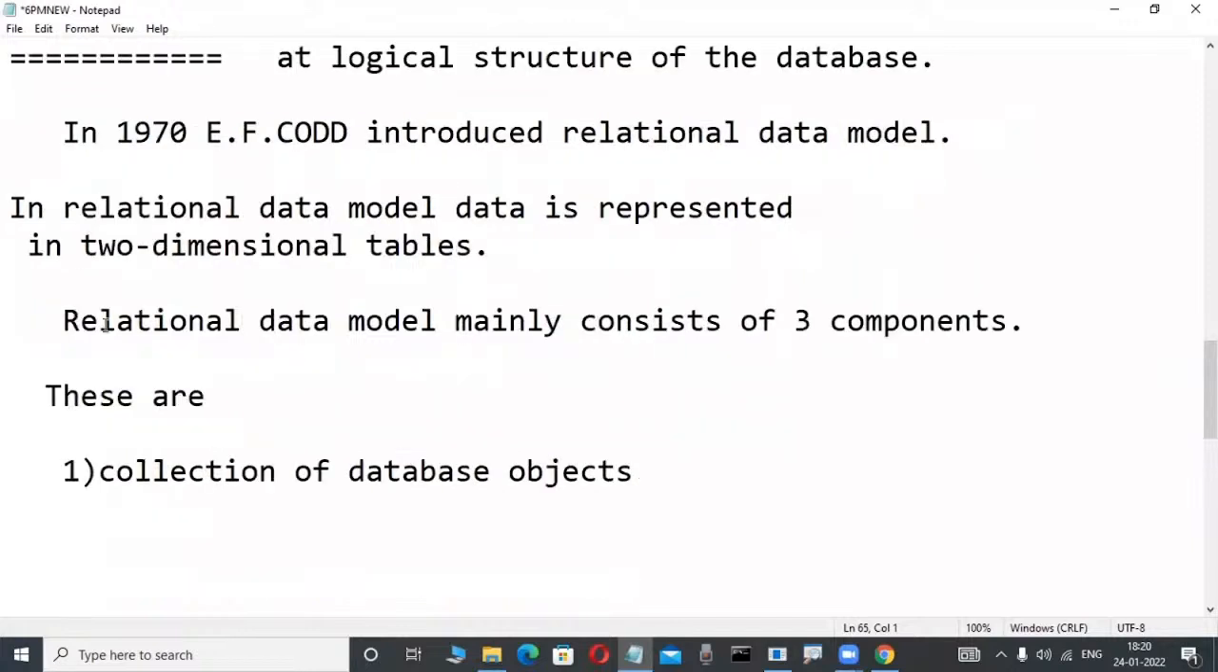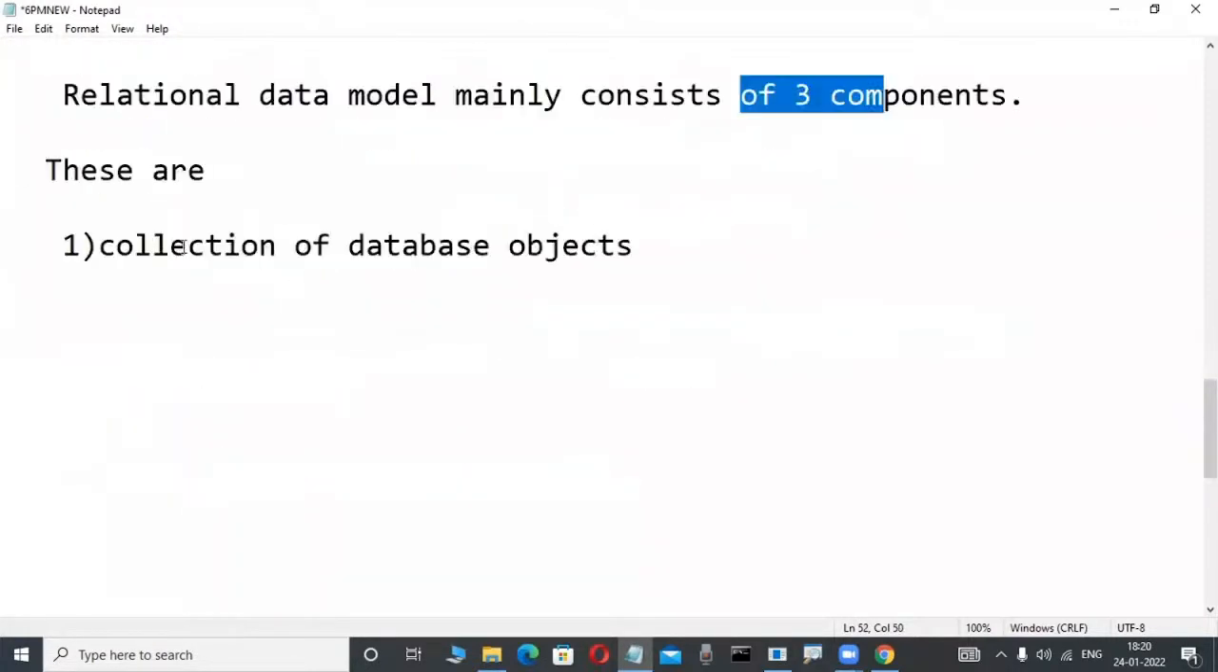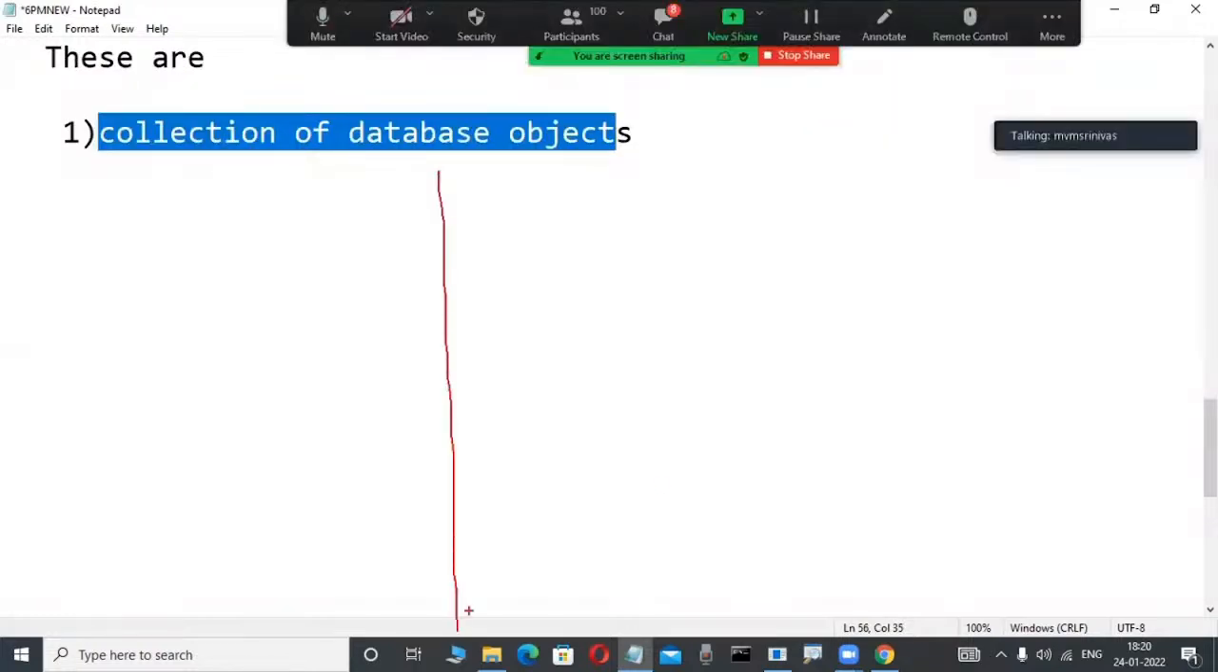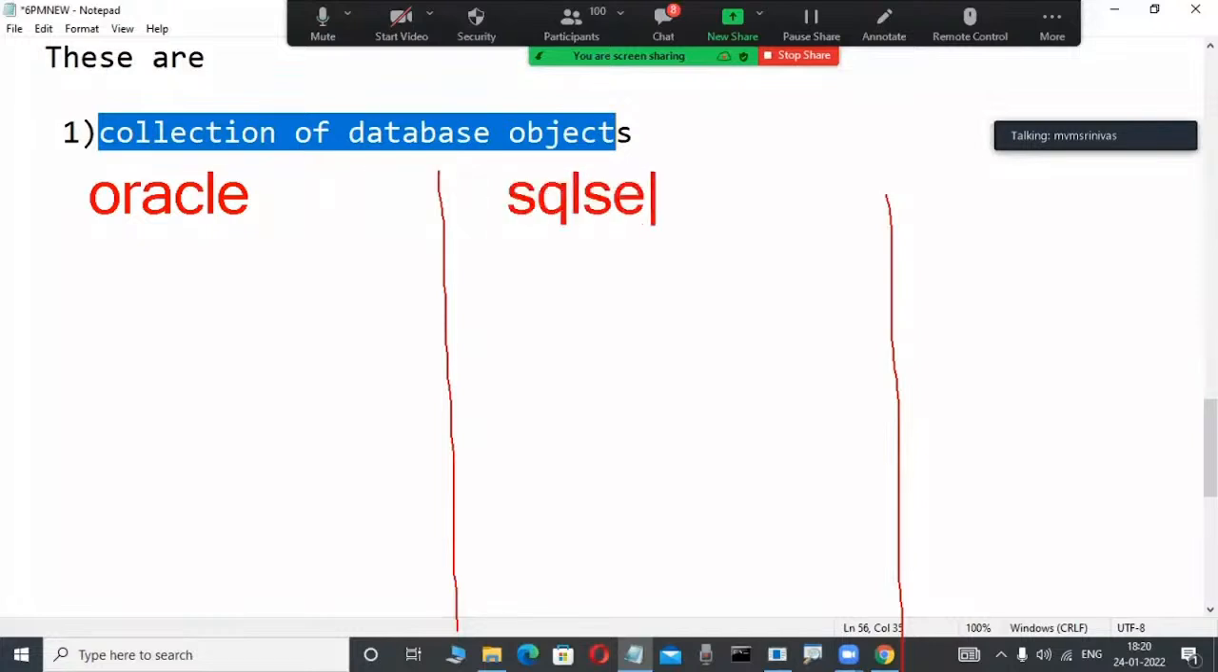Slowly observe here, the relational data model mainly consists of three components. The first one is a collection of database objects, which is dead easy. Even a first-time newcomer can understand. Suppose you are learning an Oracle course. Oracle is a relational data model product. Suppose other people are learning SQL Server, which is also a relational data model product. MySQL is again a relational data model product from a different company. But in Oracle, which database objects are available?